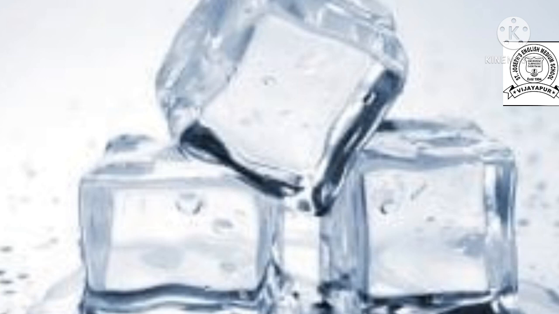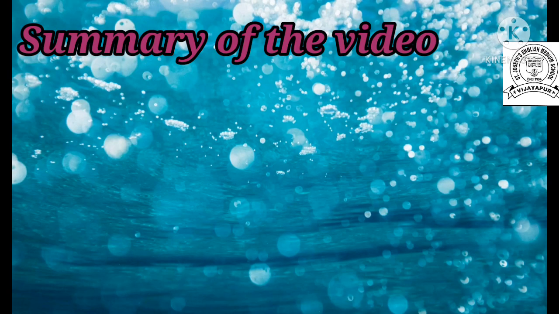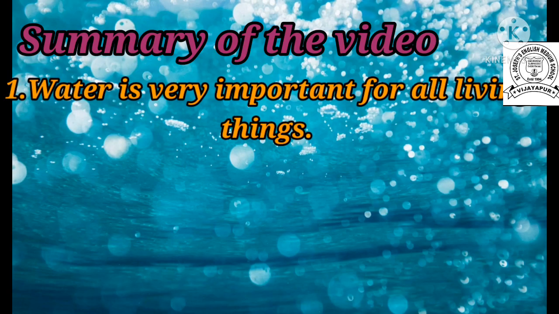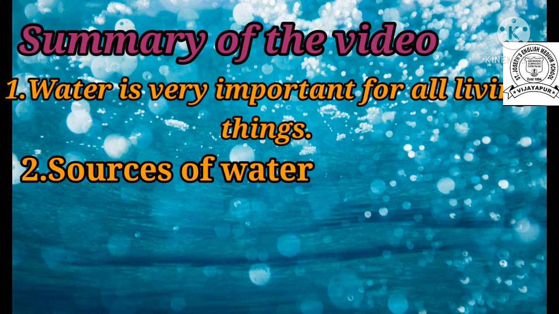Now the remaining lesson we will discuss in our next video. In this video, what did we learn? A recapitulation. First, we learned why water is very essential for all living things. Without water, they can't survive. Then we learned about the sources of water. There are 2 sources: surface water and groundwater.